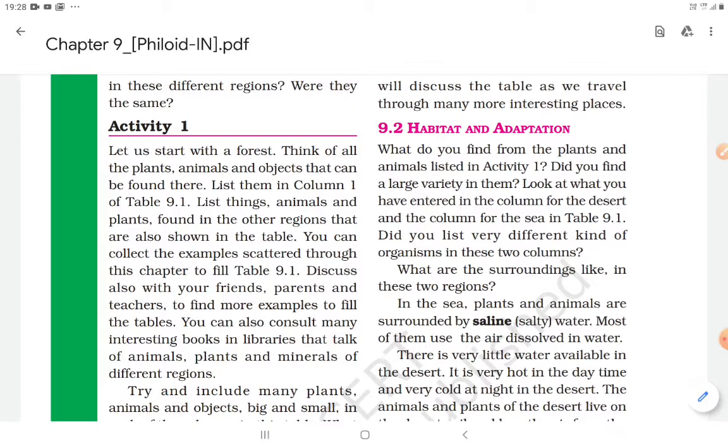But in the sea we can take any fish, because we know there are different kinds of fish in the sea. And we know that fish take gases or air from water, not from land. This is a very important thing.